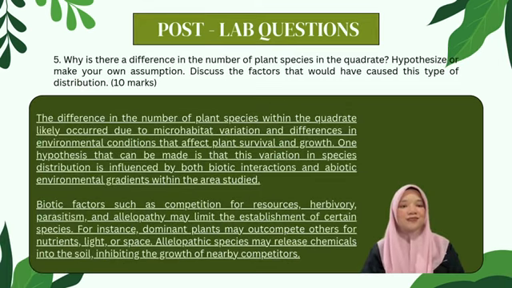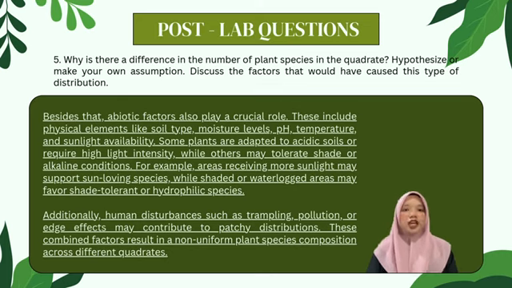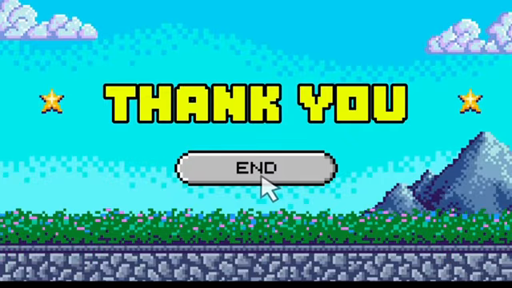The difference in the number of plant species within the quadrat likely occurs due to microhabitat variation and differences in environmental conditions that affect plant distribution. Additionally, human disturbances such as trampling, pollution, or age effects may contribute to patchy distributions. These combined factors result in a non-uniform plant species composition across different quadrats.